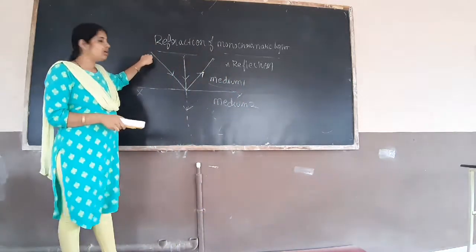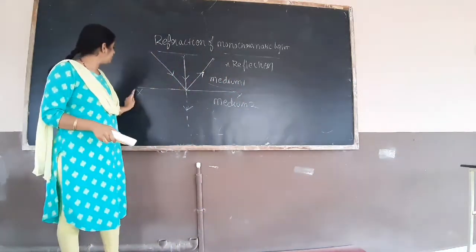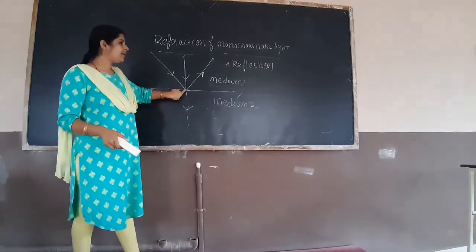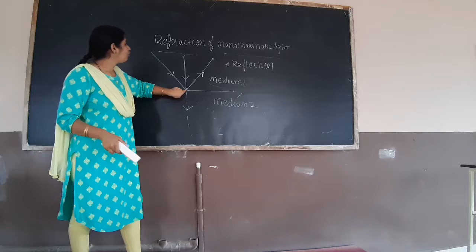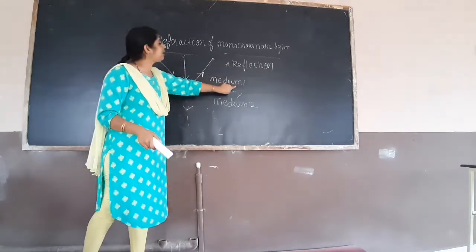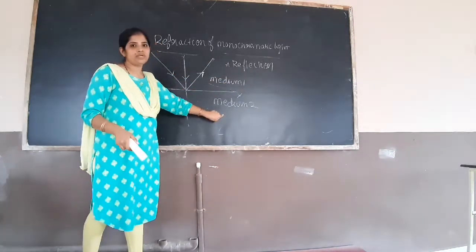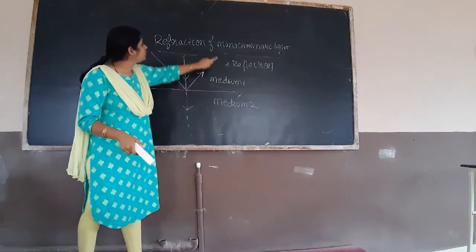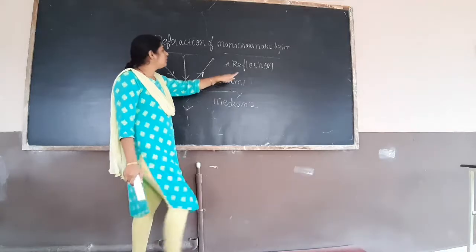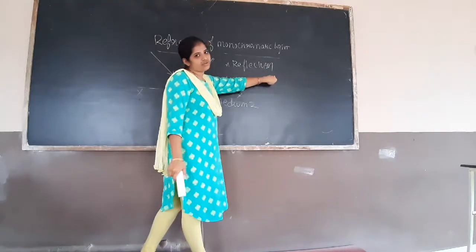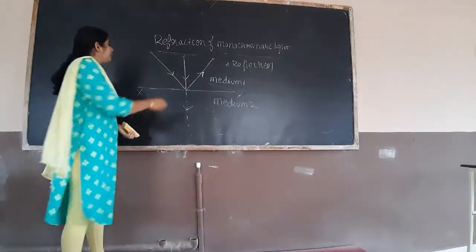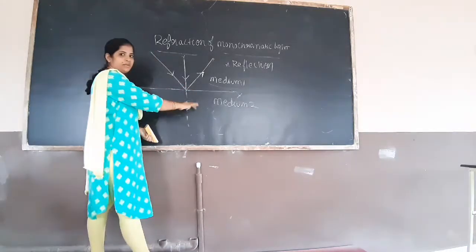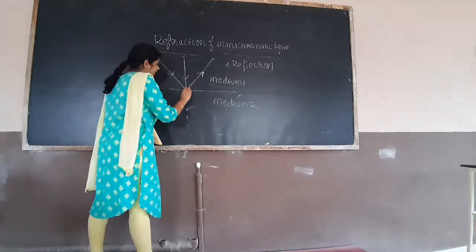Light enters obliquely to the XY interface, then part of the light ray will go back to the same medium. It will not enter medium 2. They will go back to medium 1 only, then we will call that process reflection. And some of the light ray will come to medium 2, some of the light.